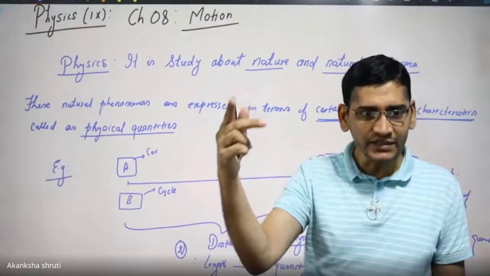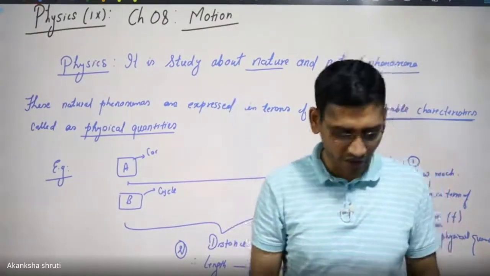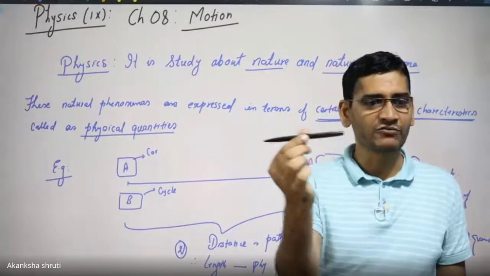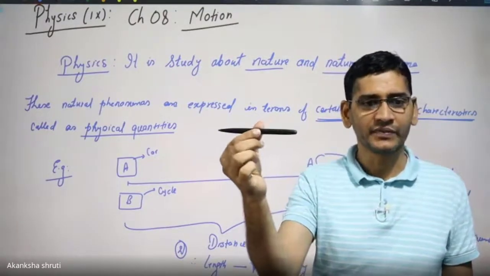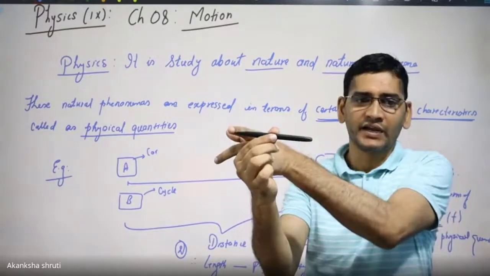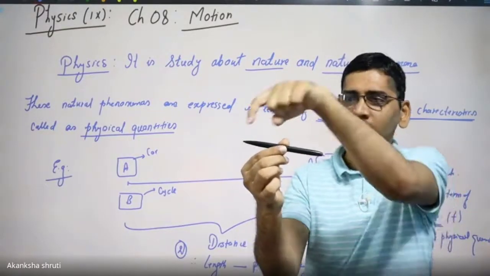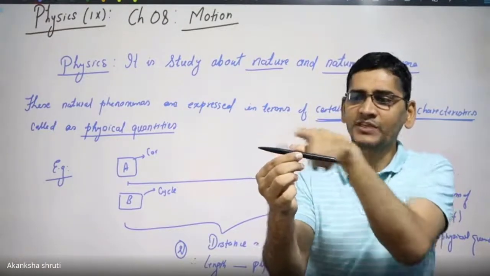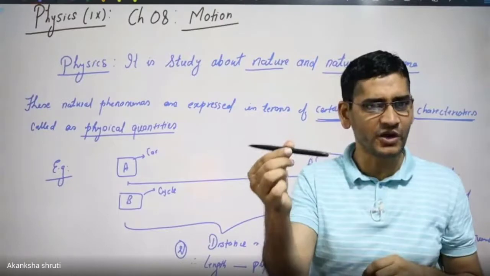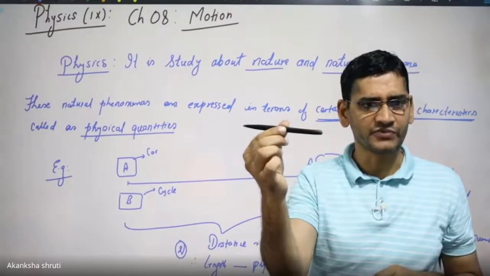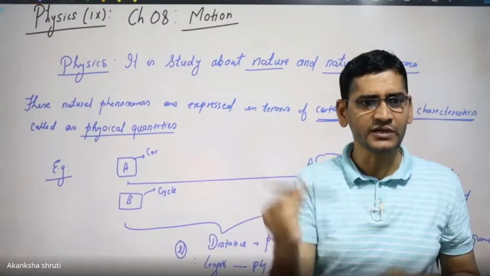So length is an independent quantity. Or if I consider this pen, from one end to the other end, how much is the separation of these two? It is expressed in terms of length. I can say it is 10 centimeter or it is 5 centimeter. Okay, student, it is like this.